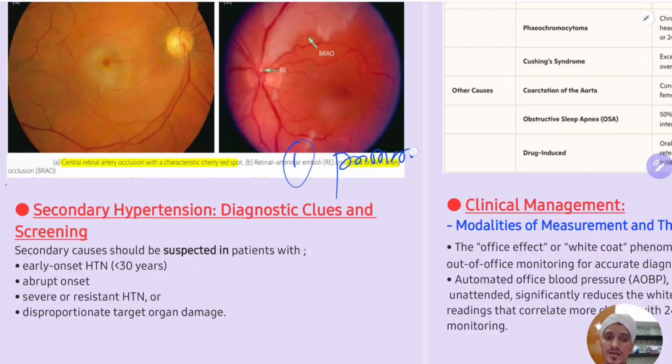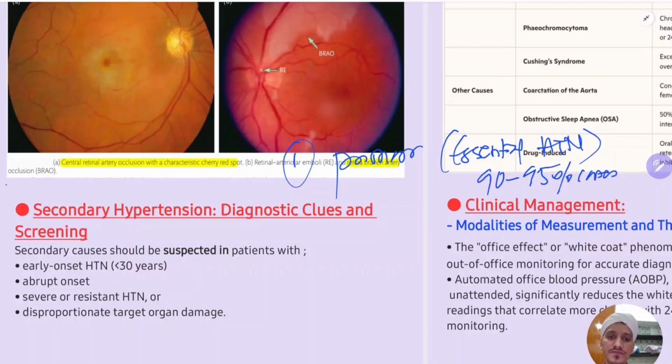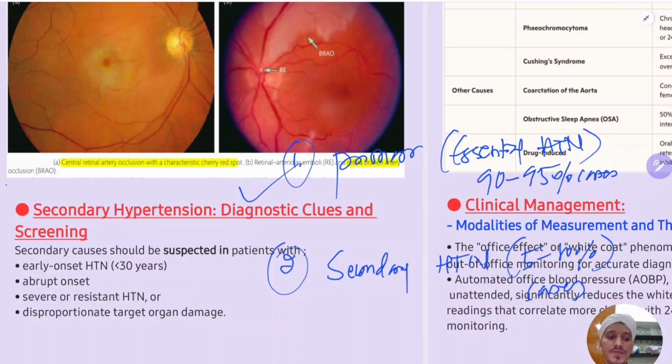Number one, primary cause, which is also known as essential hypertension, accounts for 90 to 95% of the cases. Number two is secondary hypertension, which accounts for 5 to 10% of cases. Okay, the cause for primary hypertension is not known. As we have discussed in the pathophysiology, it is polygenic. That means it has a genetic predisposition, and the patient will generally have a family history of hypertension.